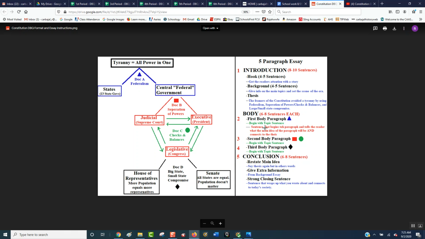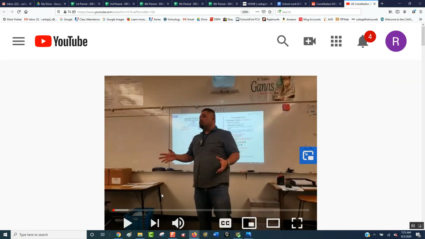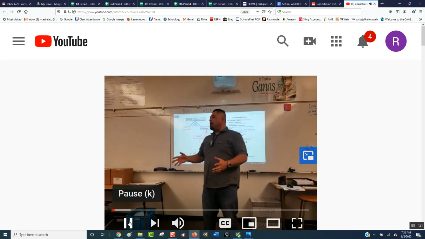This breaks down what your essay should look like, and this breaks down the documents and what they mean to each other. Right? And here's your thesis. It tells you right here, the framers of the Constitution avoided tyranny by using federalism, separation of powers / checks and balances, and large state, small state compromise. So this is what you're going to write about. The video is going to explain to you how you're going to write about this and how these documents connect to here. All right, so you have to watch the video. The video is important, and it's going to be me explaining it the way I explained it to my students last year in class. So you play a little bit.